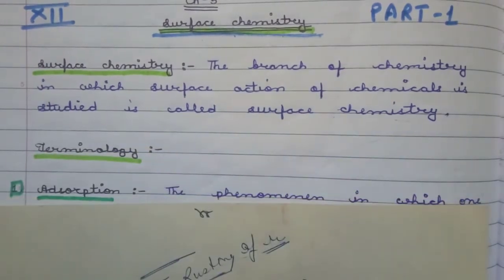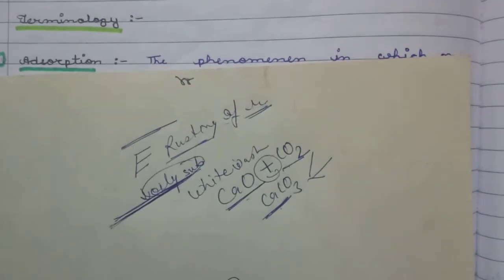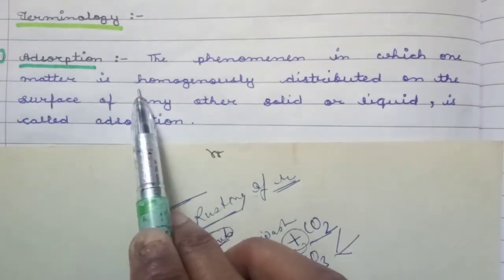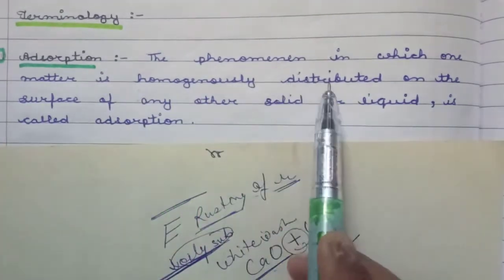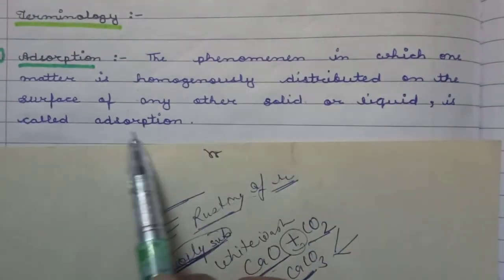First of all, terminology, it is adsorption. What is adsorption? Adsorption means the phenomenon in which one matter is homogeneously distributed on the surface of any other solid or liquid is known as adsorption.